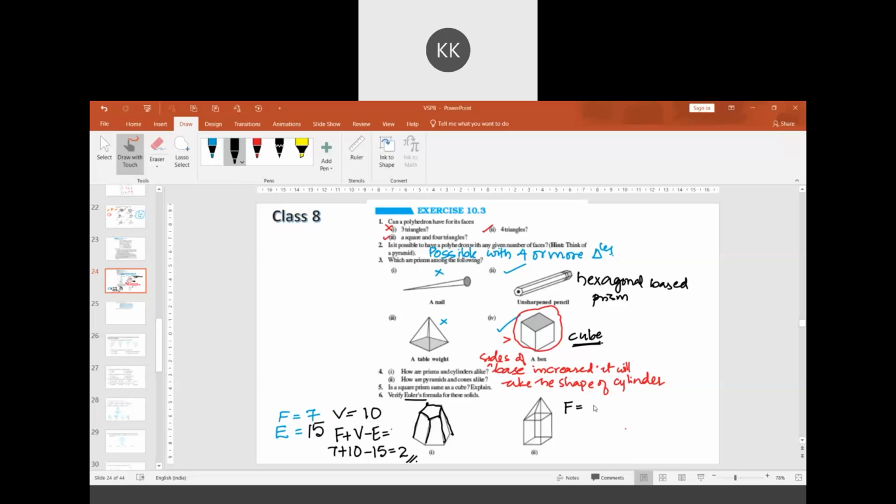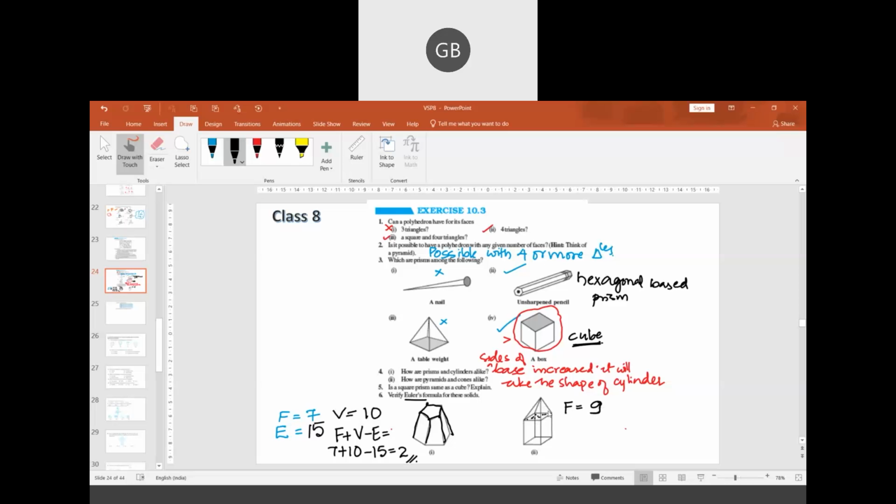How many faces are there? Ten: 3 faces of the triangle and 6 faces of the cube. Actually, in this figure, you should not consider this particular face. So totally 9 faces are there.